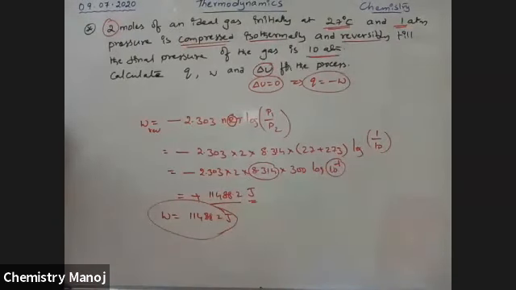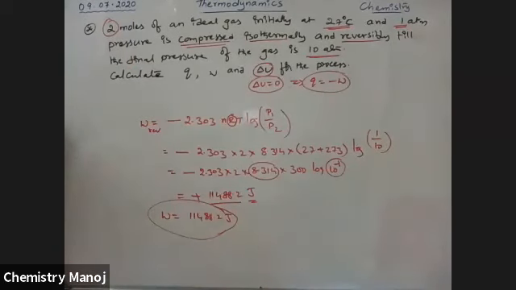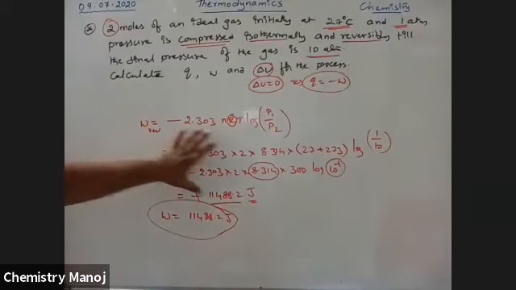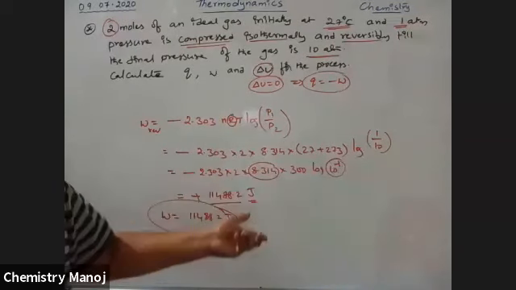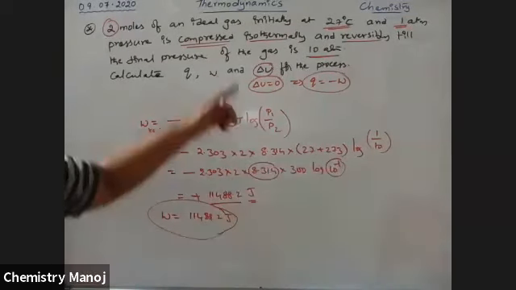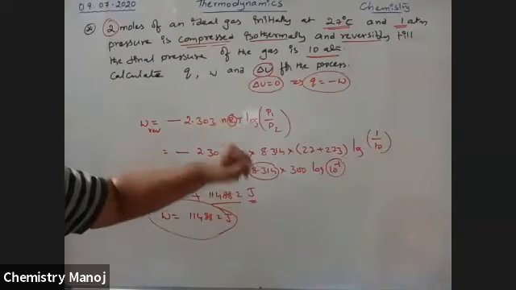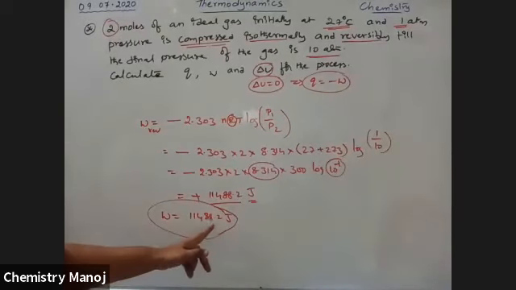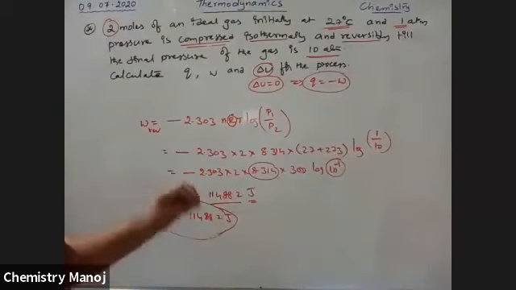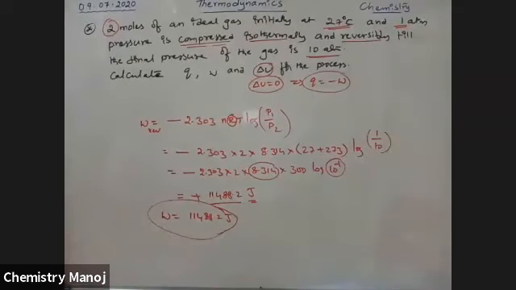If it is expansion work, it is taken as negative. Because it is compression work, it is taken as positive, towards the system. So whether the computed value is negative or not, we should take it as positive.